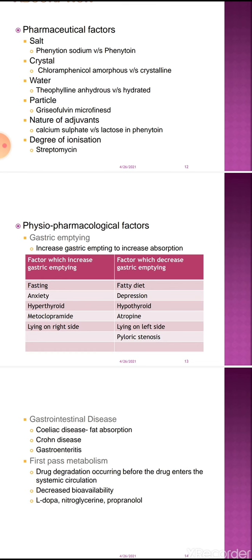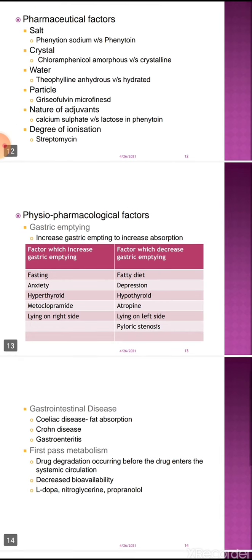Metoclopramide is the drug which is a gastric emptying agent. It increases the intestinal motility. It increases the gastric motility, and because the gastric motility is increased, food reaches the small intestine at a faster rate and increases absorption.